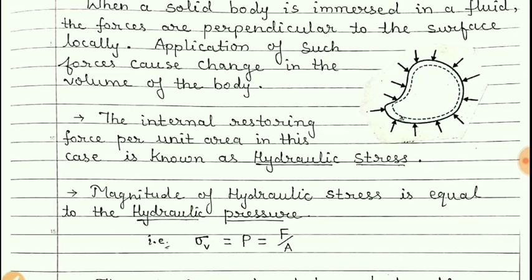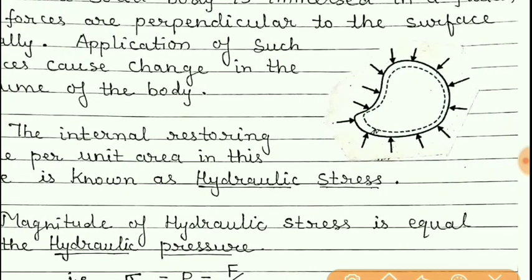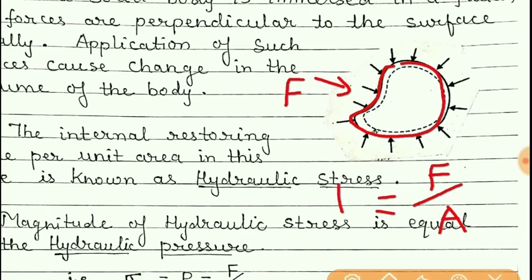Now students, from figure, this force is applied force on the area of this object, and force per unit area is nothing but it is pressure. But due to this force on this body, its volume changed, and due to that one force will be in the opposite direction, and this force is nothing but a restoring force.